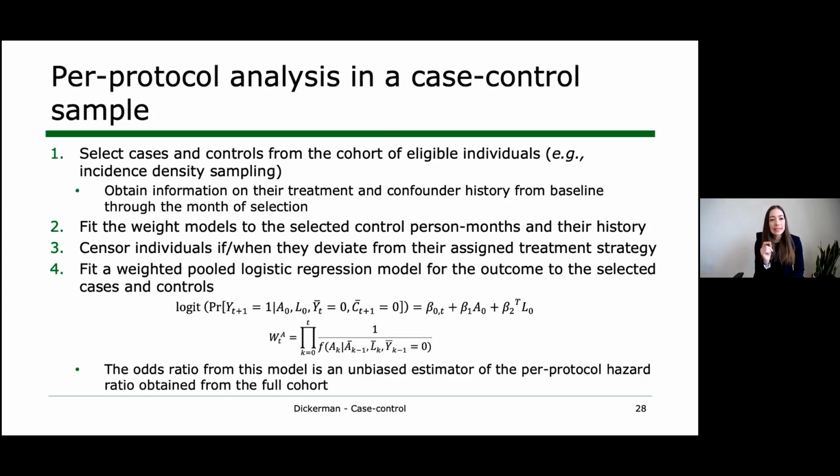Next, we can censor people if and when they deviate from their assigned treatment strategy. And we will know when this happens because we have their entire treatment history. And then we can fit a weighted pooled logistic regression model for the outcome to the selected cases and controls. Again, this weighted model is the same model that we saw before in the per protocol analysis in the full cohort. And the only new thing here is we need to follow this procedure to get the information we need to fit this weighted model now in the case control sample.